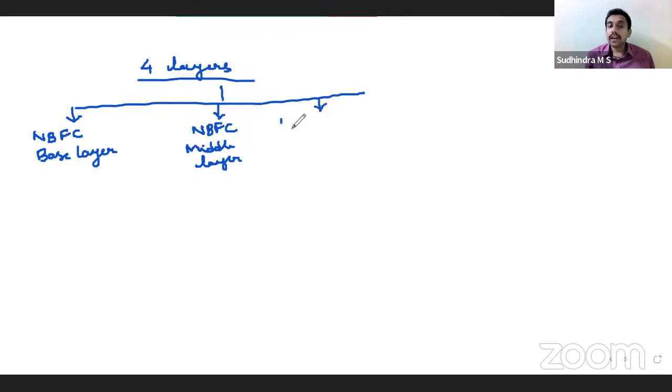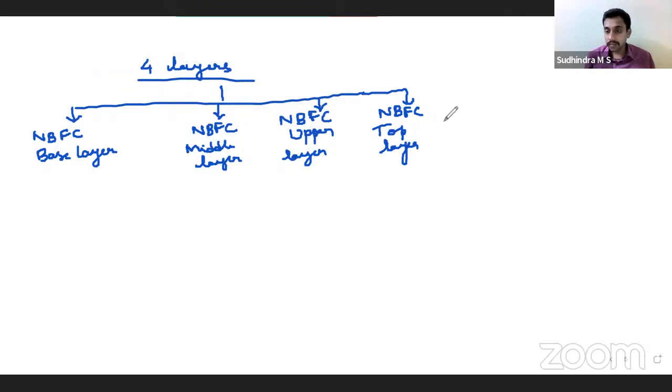Third one is NBFC upper layer. And the last one is NBFC top layer. If you have looked into the RTP, this is what they have given in the amendments regarding NBFCs. If you read, you might get confused, but ultimately they have divided the classification into 4: base, middle, upper, and top.